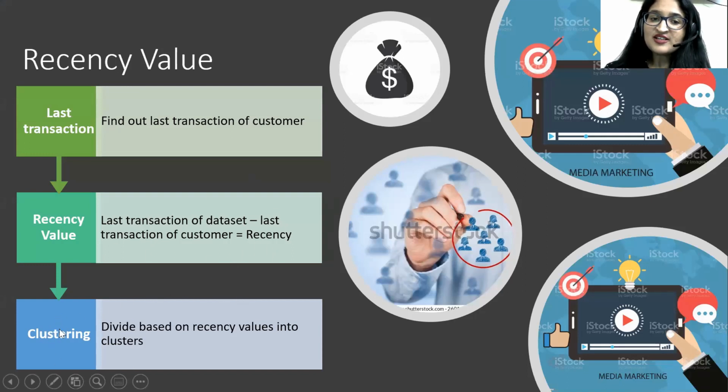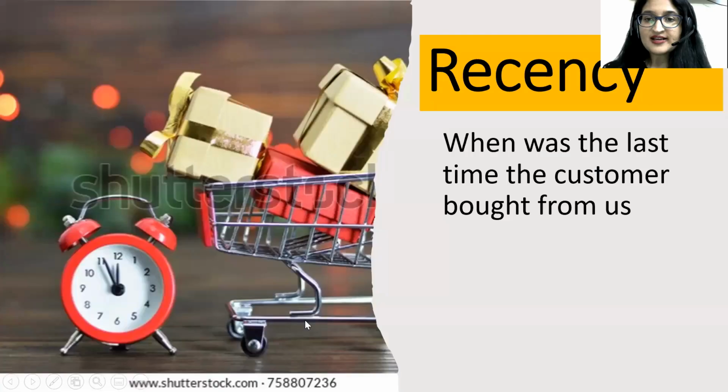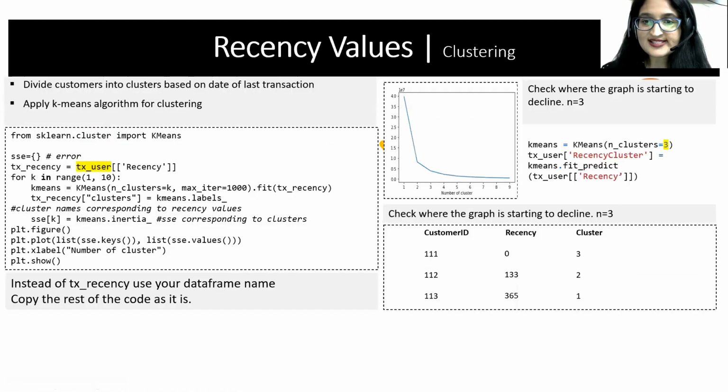And once we have the recency values, we are going to divide them into clusters. For example, you can see that this person 111 has very recently, just yesterday, the last transaction was by this customer only, so he will be in a different cluster.